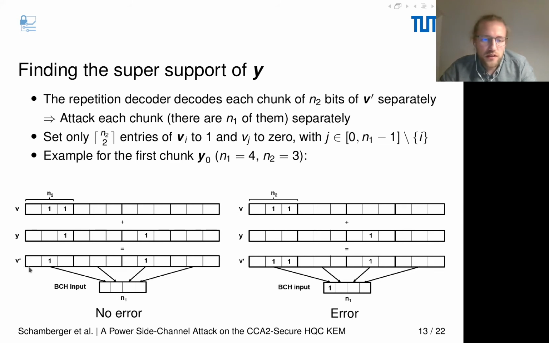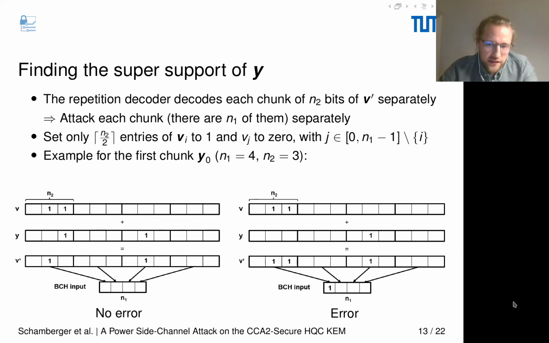And now we're decoding each chunk with the repetition decoder. We use majority decoding. 1 is below the border of 2, so it will be decoded to 0, 0, 0, and 0. So the BCH input is 0, and we learned that the all 0 code word is a valid code word, so no error has to be corrected by the BCH decoder.